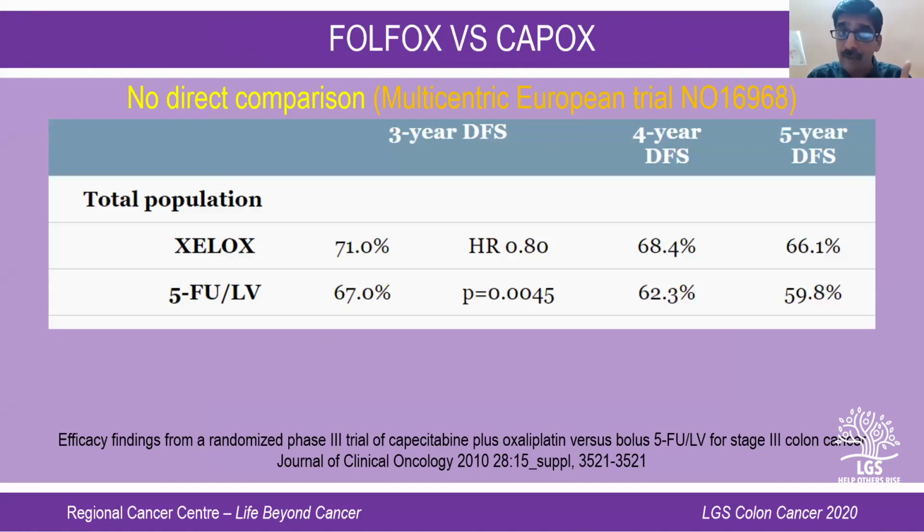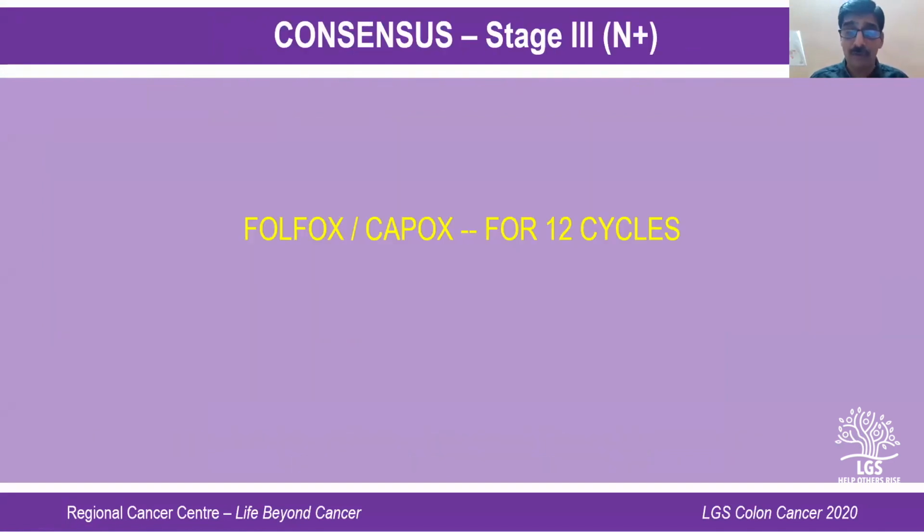But the point is that FOLFOX has not been compared to CAPOX in a direct manner. Indirectly, FOLFOX and CAPOX have been compared. Evidence to say that CAPOX can replace FOLFOX. So today, if you ask me what is the consensus as far as stage 3, when I say stage 3, I mean node positive patients, the standard of care is 12 cycles of FOLFOX or CAPOX.